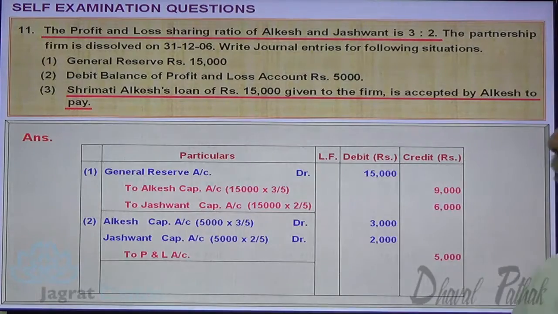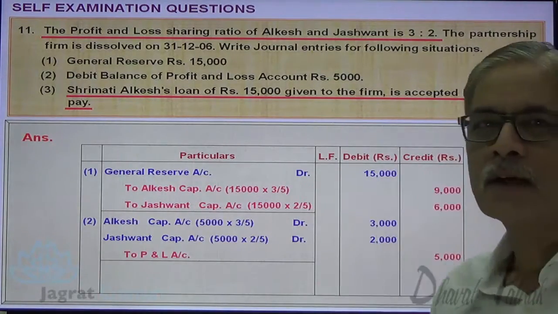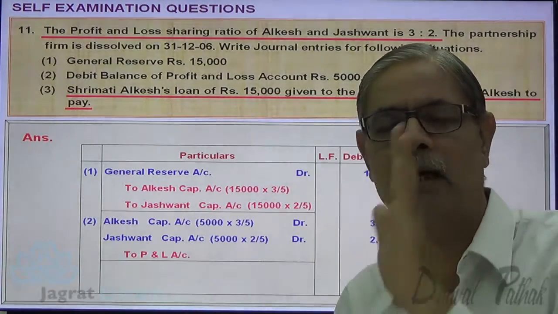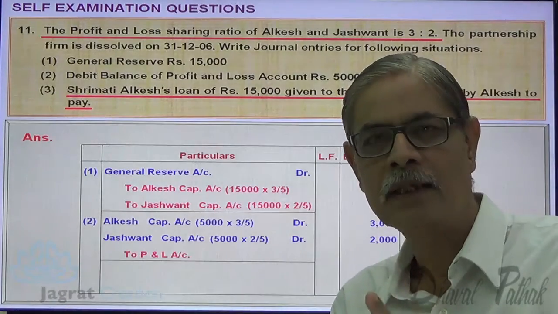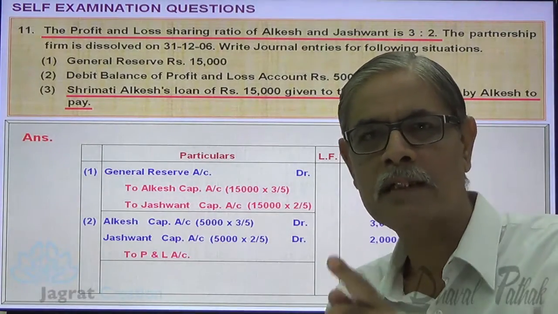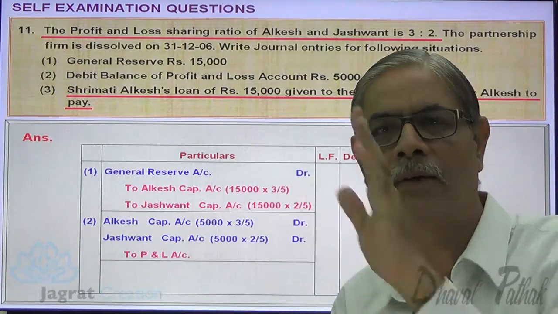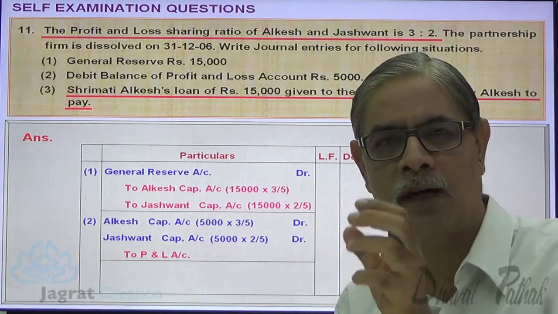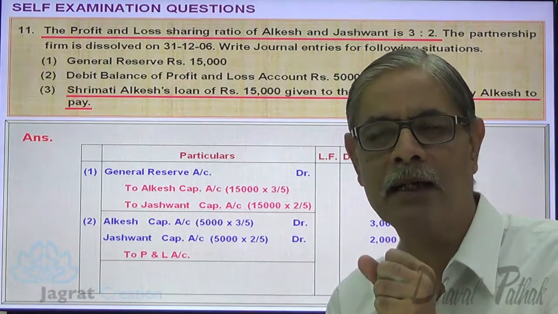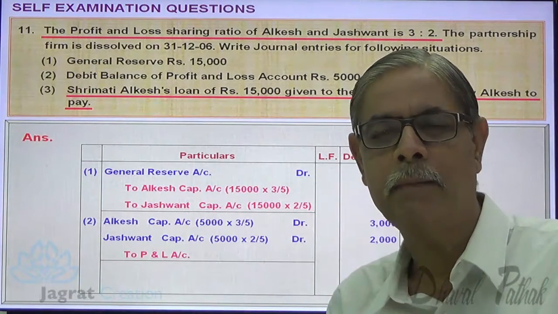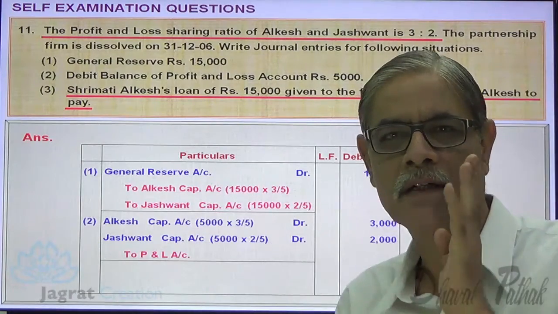Here the loan of 15,000 is assumed by a partner. Means the partner commits to pay the loan of the firm on behalf of the firm. So when a partner assumes the liability, the partner is a giver.